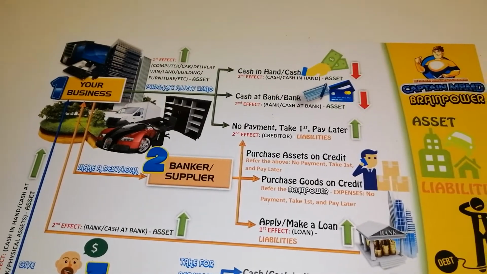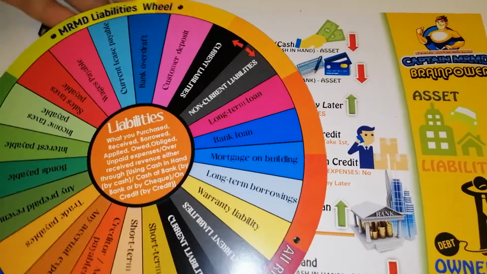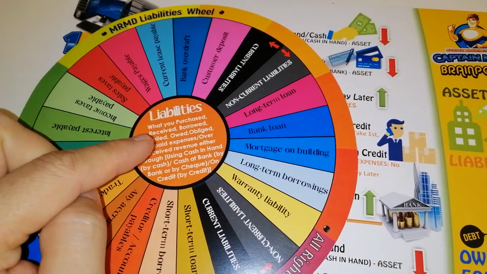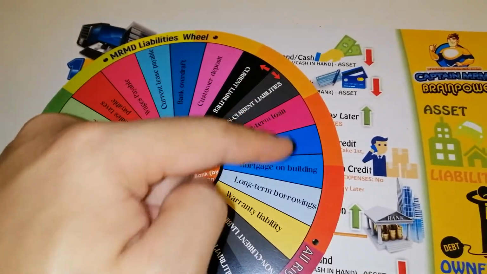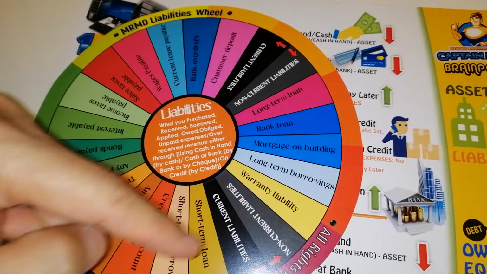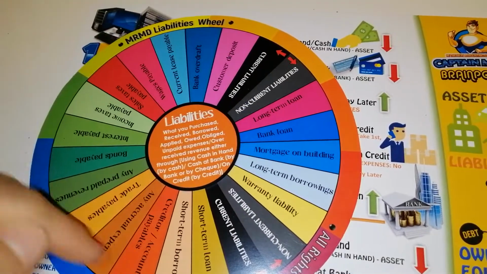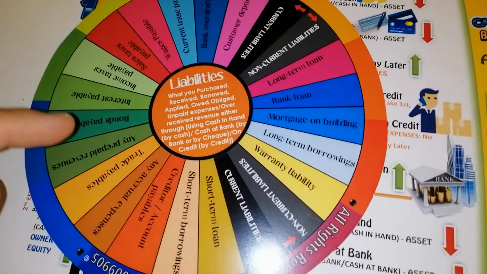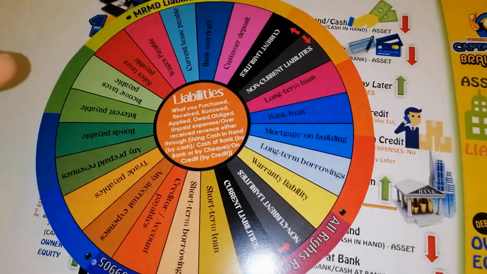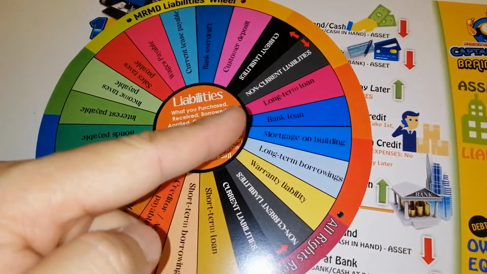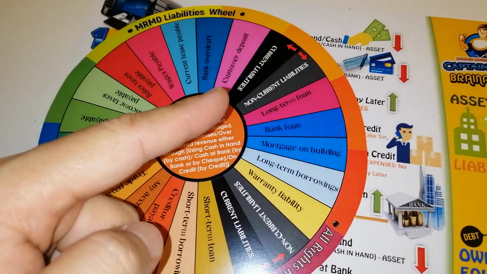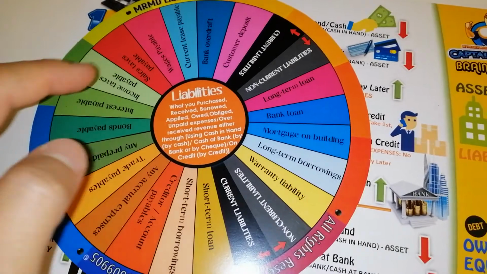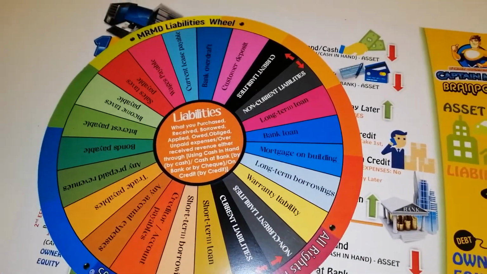Liabilities items are what you purchase, receive, borrow, apply for, and so on. And this is an example of the liabilities items. I told you many times, do not create your own items. We have non-current liabilities, we have current liabilities. So we have examples of current liabilities here.